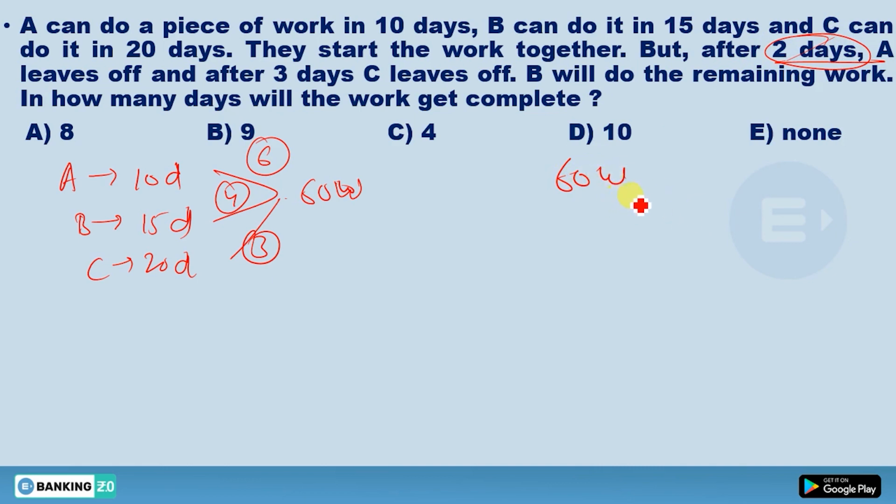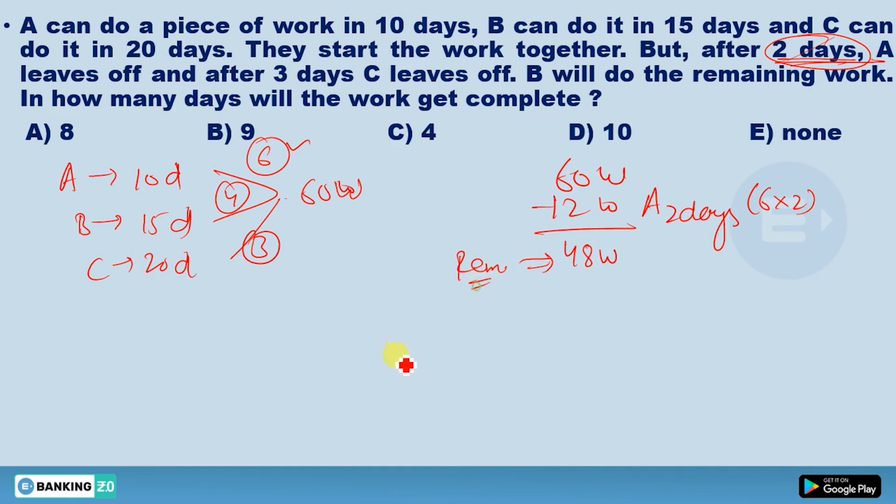Just do one thing. Subtract the work of A for 2 days from this total work, because A was working only for 2 days. So just subtract the 2 days of A's work. In 1 day A can do this 6, so in 2 days he'll do 6 into 2, 12 work. Now just subtract this 12 from 60. You're gonna be left with 48 work.